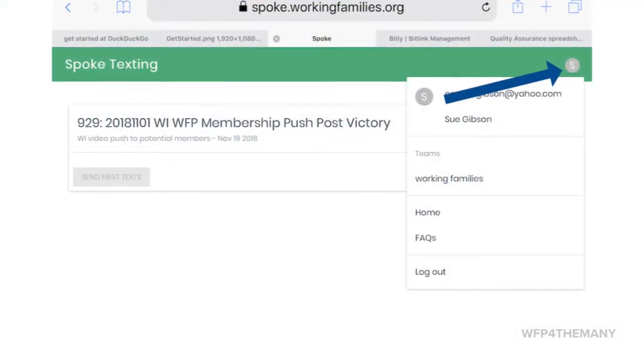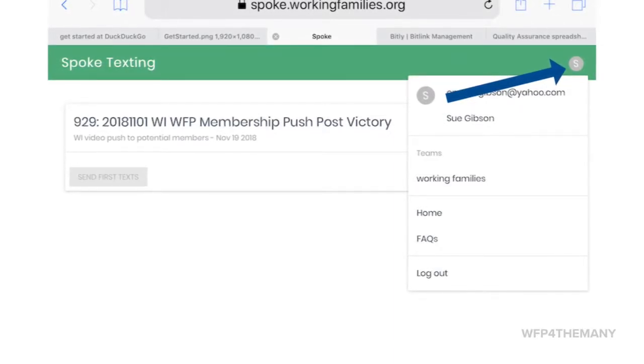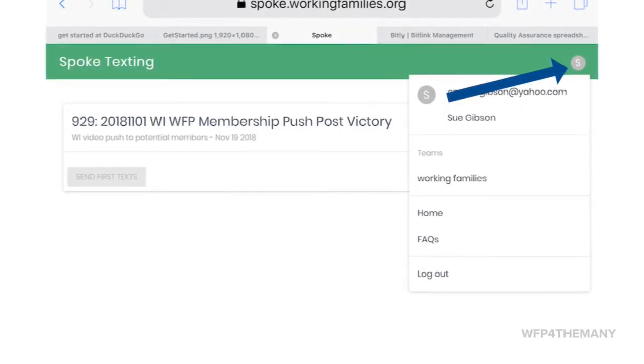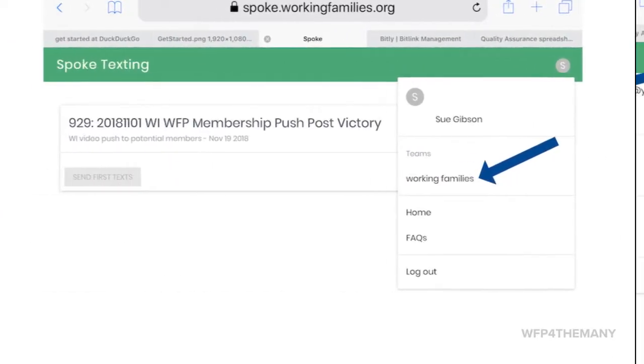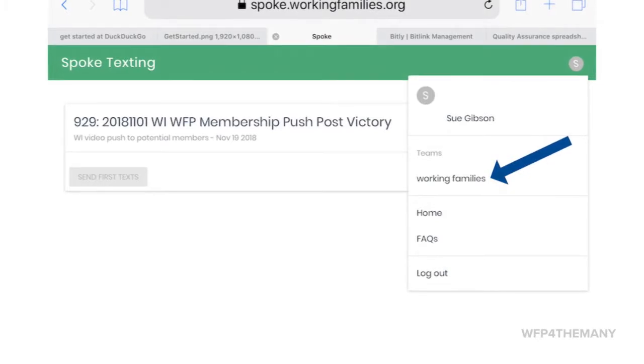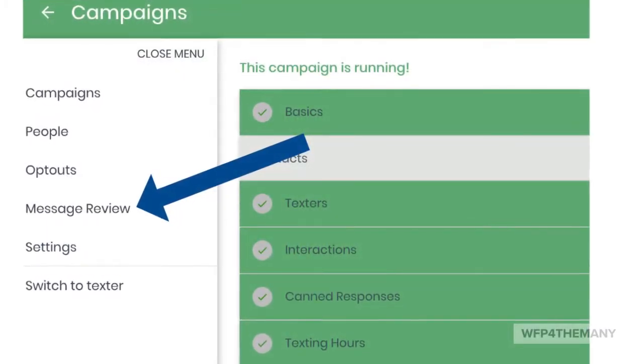To get started, you will need admin status in Spoke, which will be provided to you. To switch from Texter to Admin, navigate up to your profile icon and click on it to reveal the drop-down menu. Click on Working Families to open up the Admin screen. Now select Message Review.